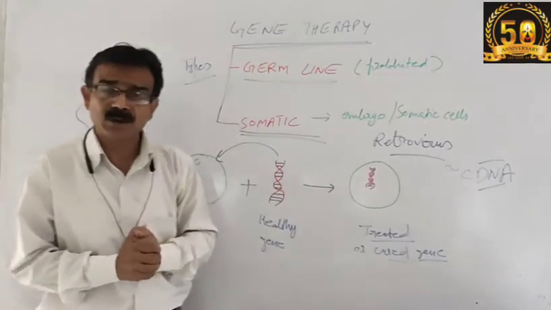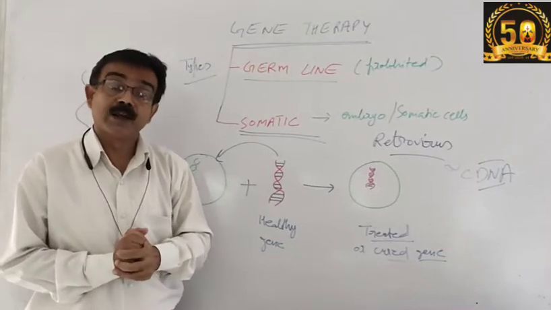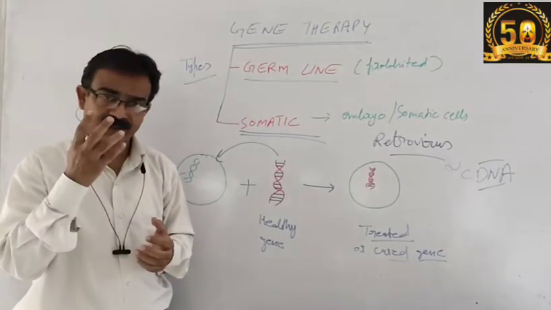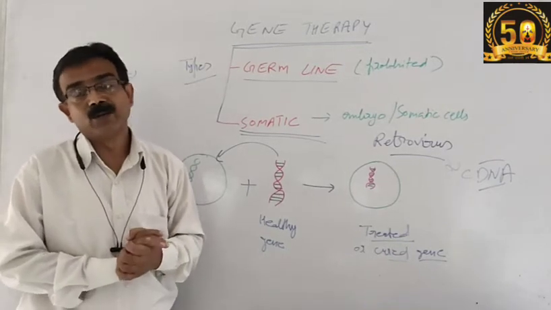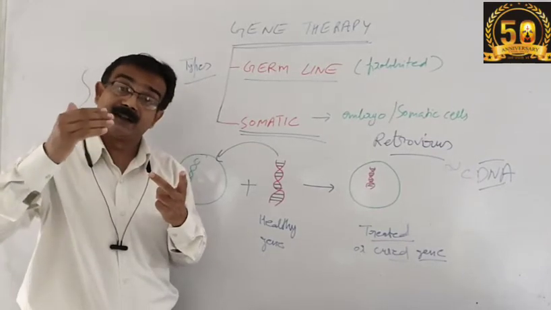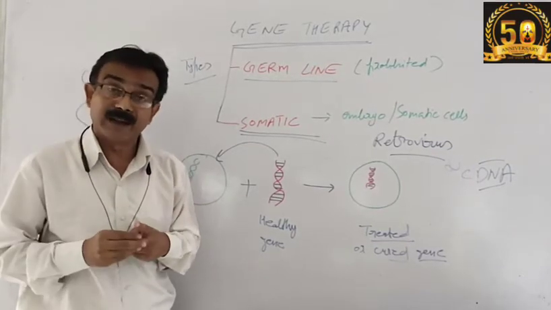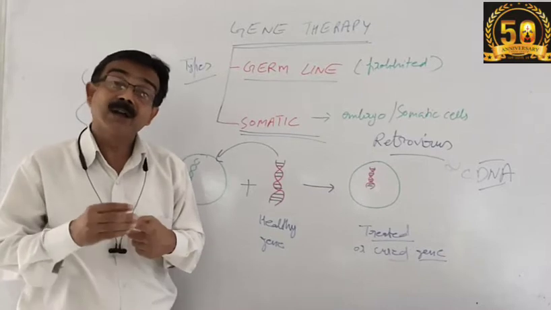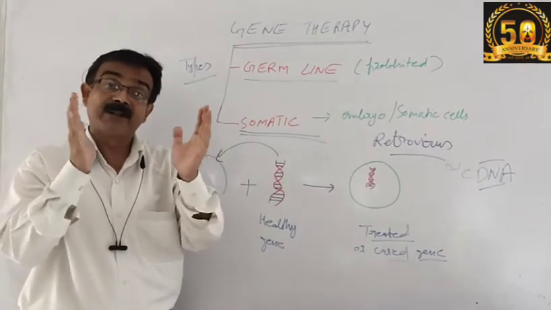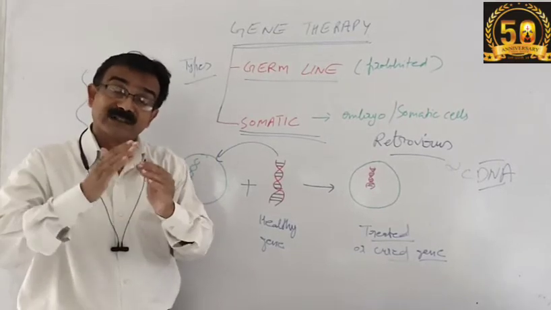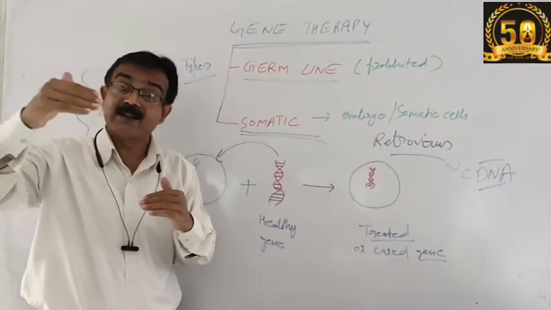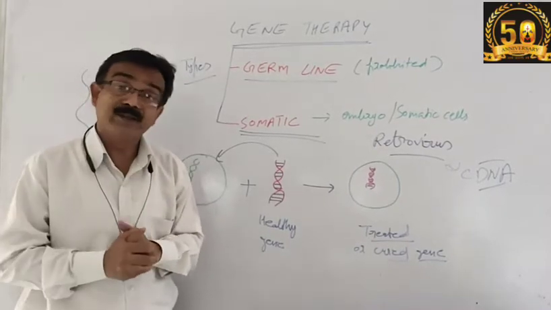What is somatic gene therapy? What is the meaning of somatic? Somatic means normal body cells. A human body possesses two types of cells. One is the genital cell that develops the male gamete or female gamete, sperm and ovum, and the other is normal cells. When the male and female gametes fuse, they form a zygote. That zygote develops into an embryo, and the cells of the embryo develop into a new individual body.